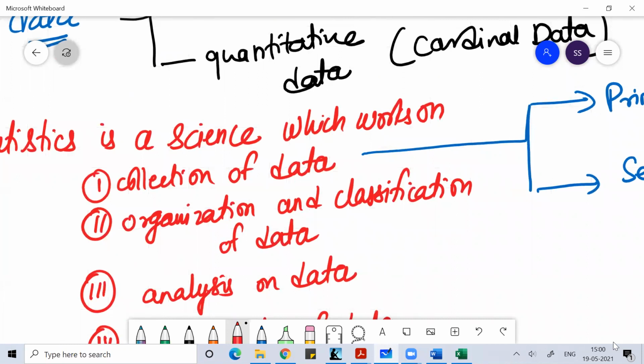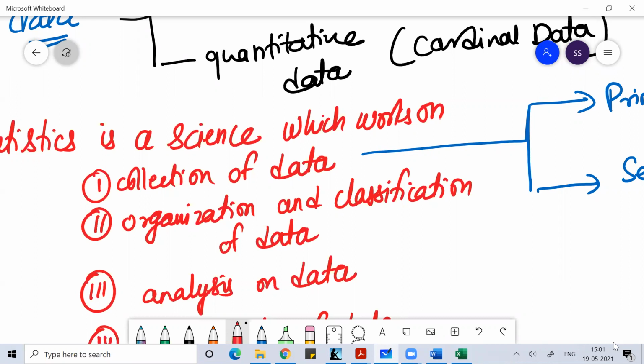So basically when we work in statistics, the first thing we work on is the collection of data. While working on collection of data, we work either on primary data or on secondary data. So that is what collection of data is all about. Then we'll talk about organization and classification of data. Using these mediums, you can either use secondary data, which is already available, or you can collect the data first by yourself.